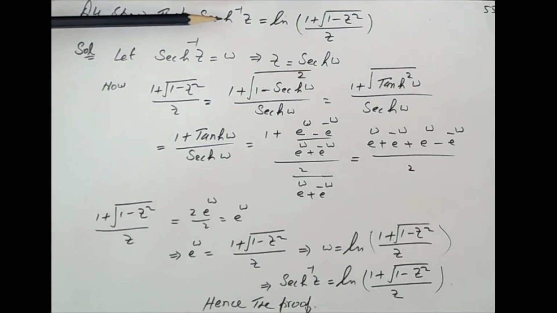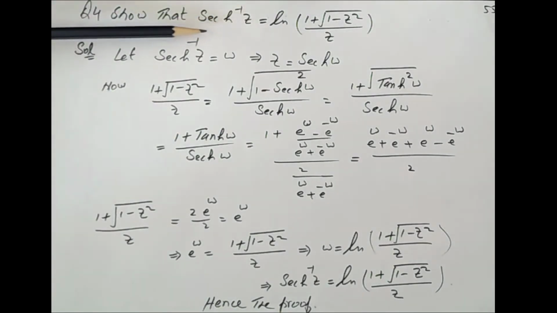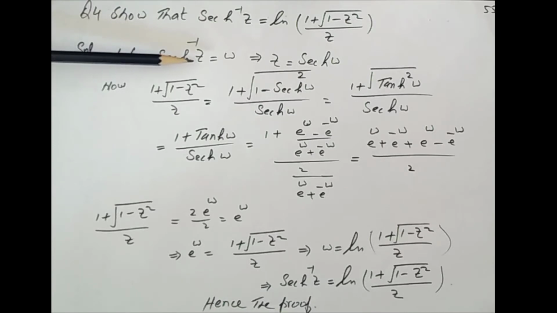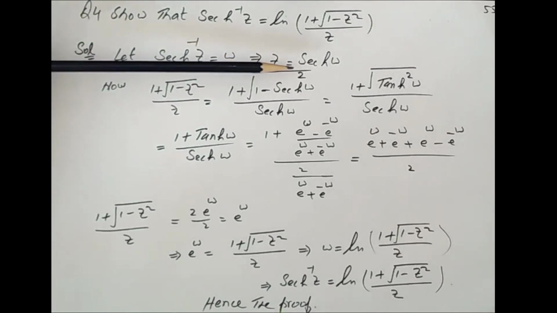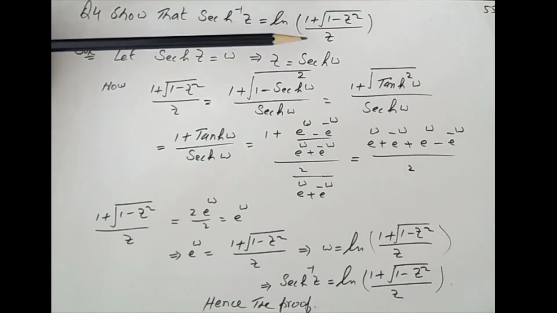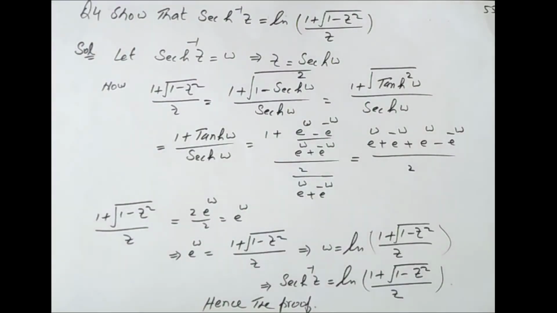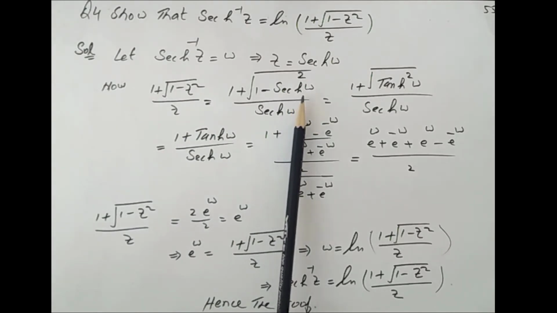To prove this, omega is equal to sech inverse z, and z is equal to sech omega. Now find this value: 1 plus under root 1 minus z square over z. So here we put the value of z, that is sech omega.